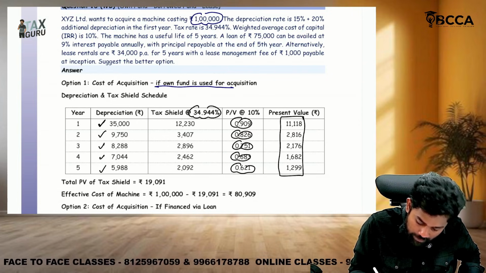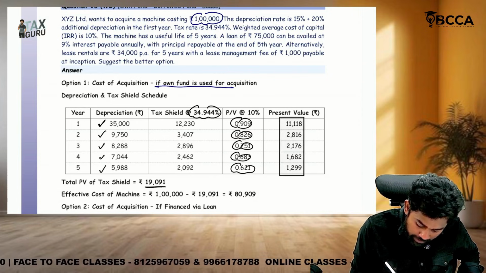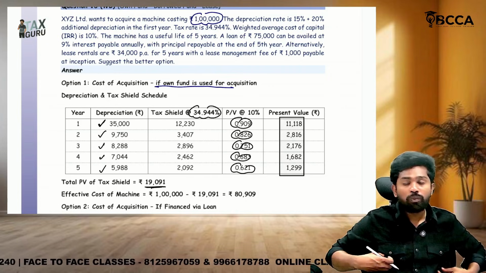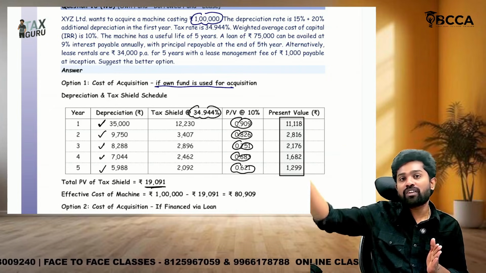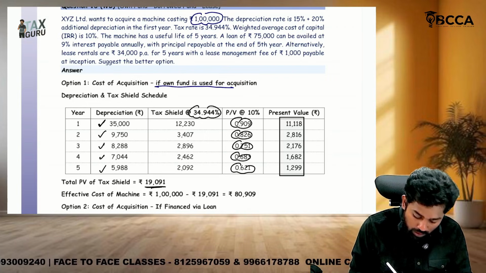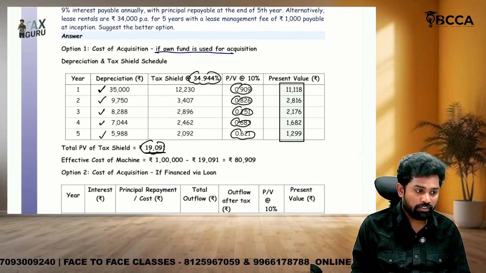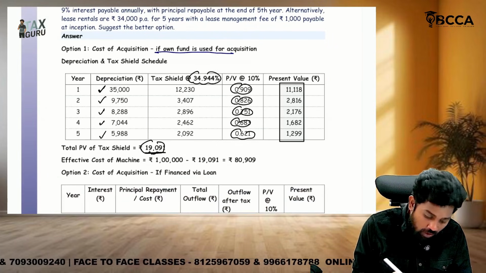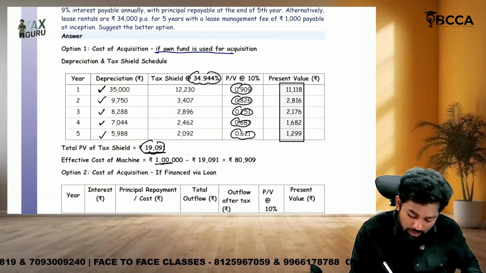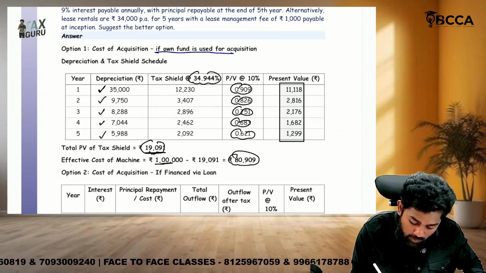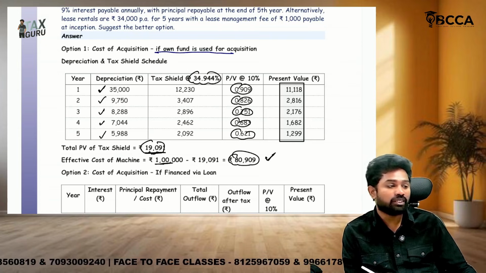The present value of tax shield. How much, sir? 19,091. So you will have an outflow of 1 lakh. But because of this depreciation on the tax saving, overall you will get 19,091 saving. So from 1 lakh cost, because of tax saving, and that also discounted to present value, you will have only a net cash outflow of 80,909 in this option.